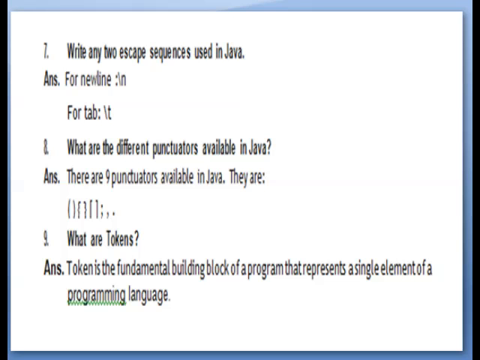Question number 8. What are the different punctuators available in Java? There are 9 punctuators available in Java. They are open bracket, close bracket, open curly braces, close curly braces, open square bracket, close square bracket, semicolon, comma, dot. The next question number 9 is, what are tokens? Token is the fundamental building block of a program that represents a single element of a programming language.